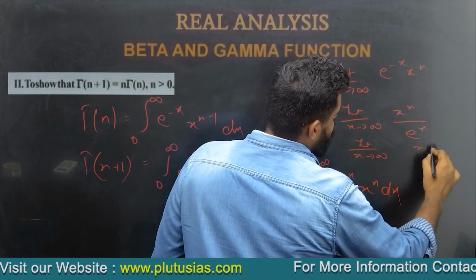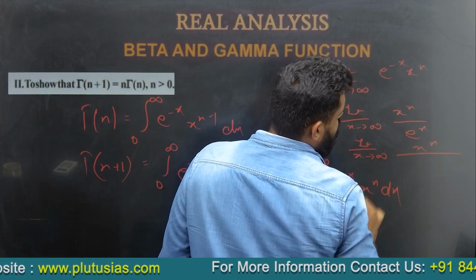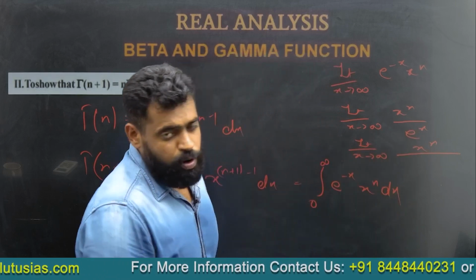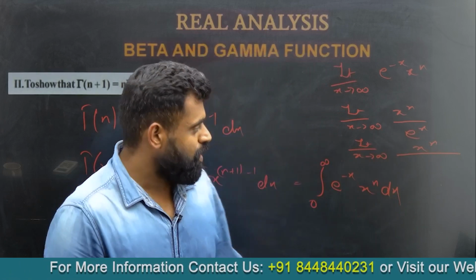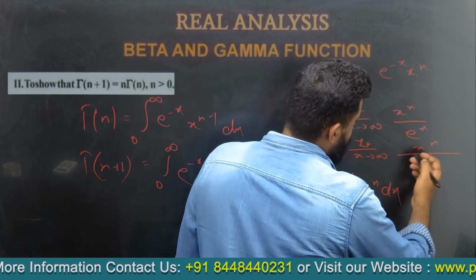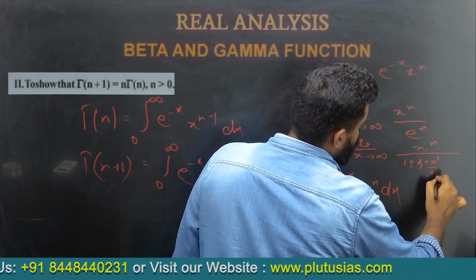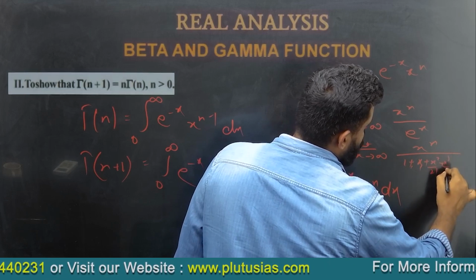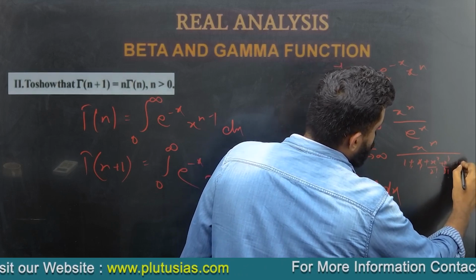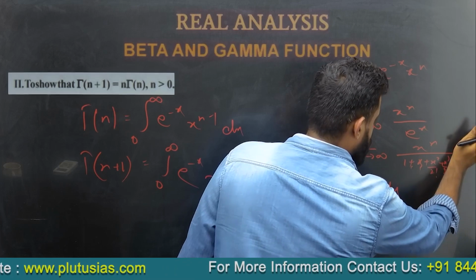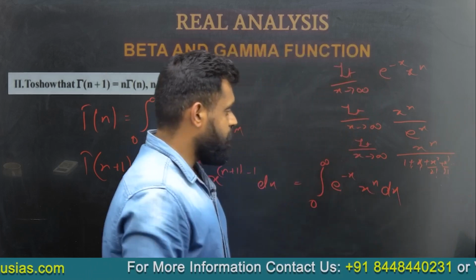So this is x to the power n, and using the expansion of e to the power x by Maclaurin's or Taylor's theorem, we get 1 plus x plus x square upon 2 factorial plus x cube upon 3 factorial, and so on. This will go on to infinity.